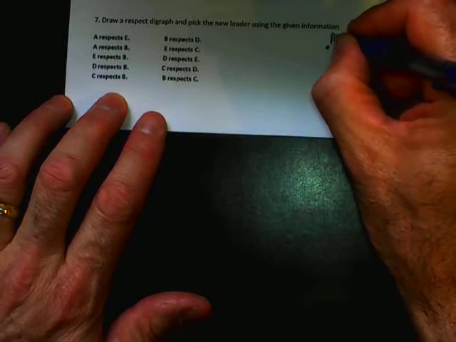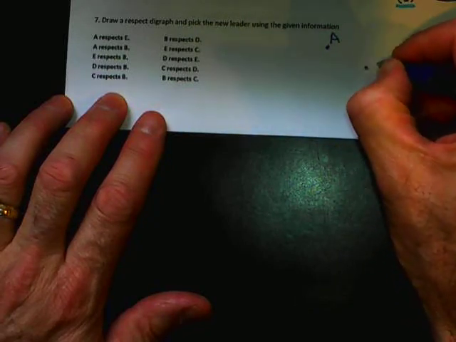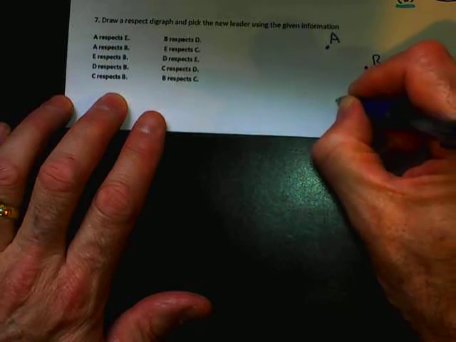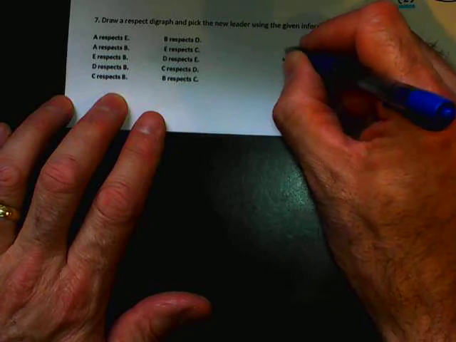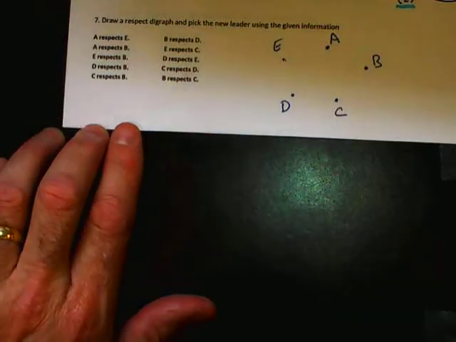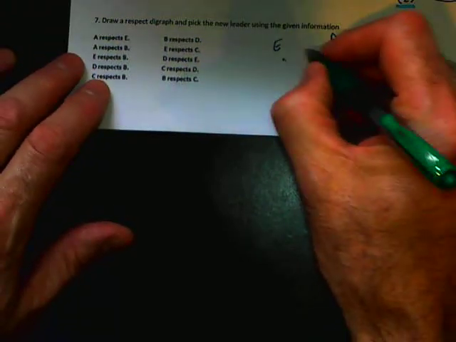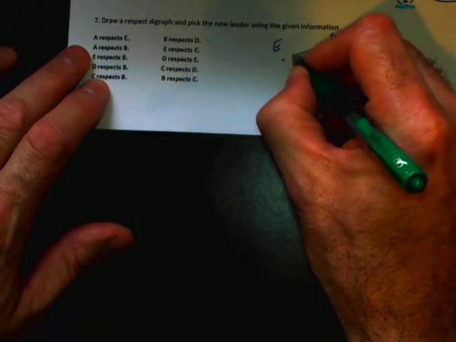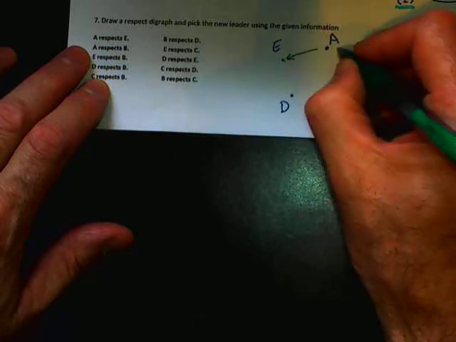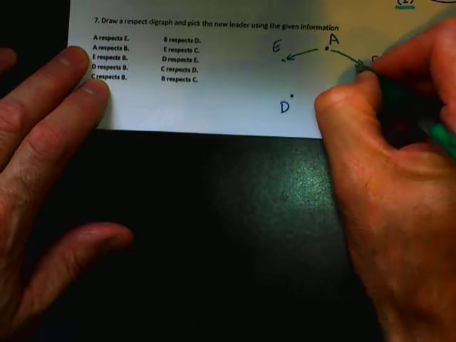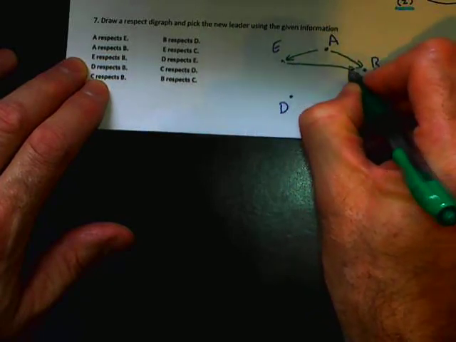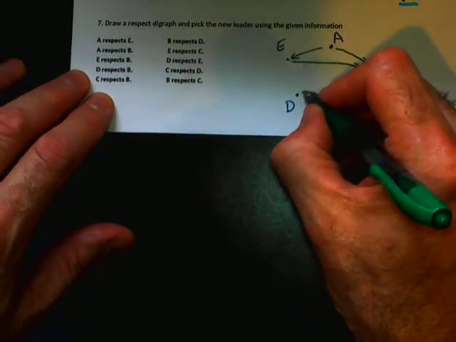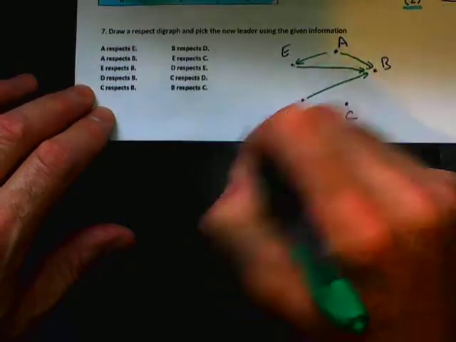So we have A, B, C, D, and E. And just to try to keep these sort of clear, A respects E, A respects B, E respects B, D respects B, and C respects B.